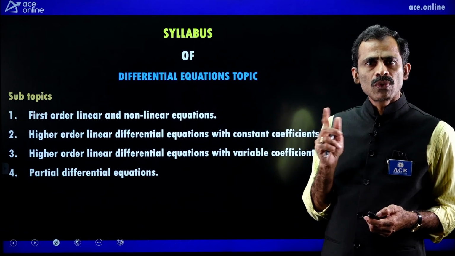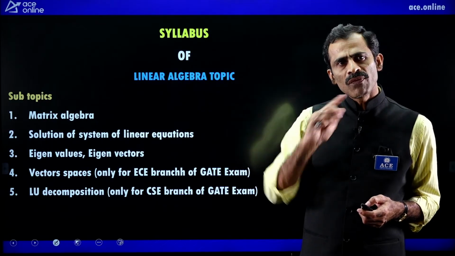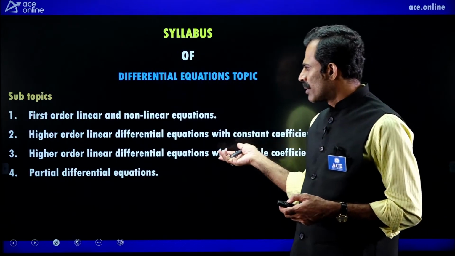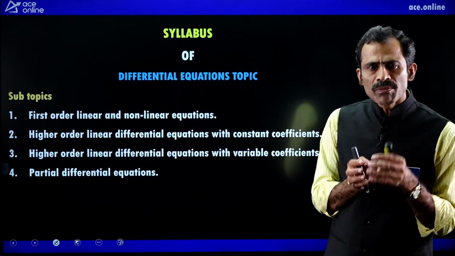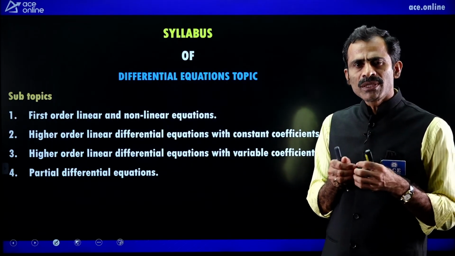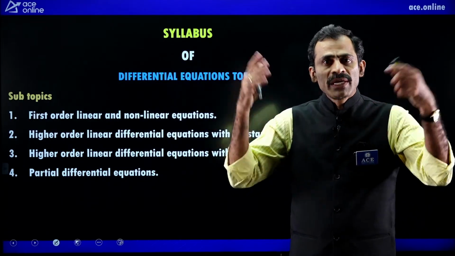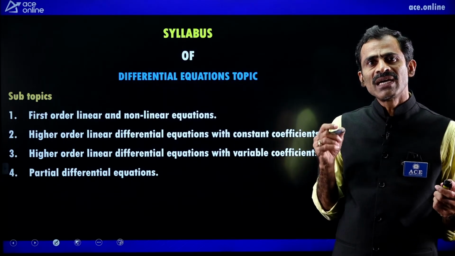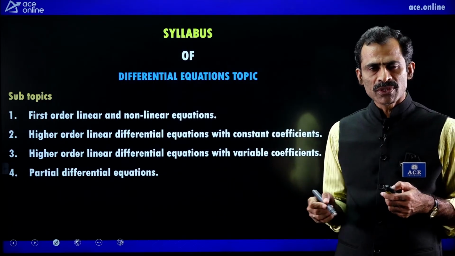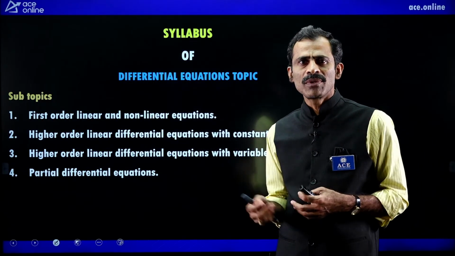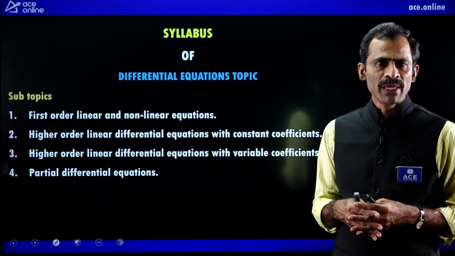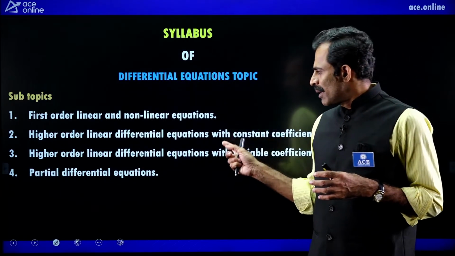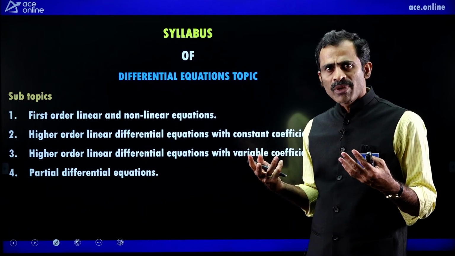But we should not do that in linear algebra. We should focus on every topic in linear algebra, because from each and every topic we have questions. From differential equations, we have questions only on some methods. From some methods, till now we don't have any question, even though we have 31 previous GATE question papers. For the GATE examination, we have 31 previous question papers. But for the ESE examination, we have only 7 previous question papers.